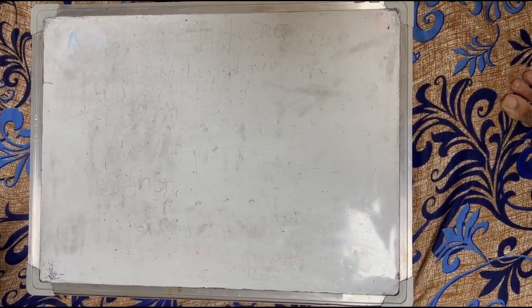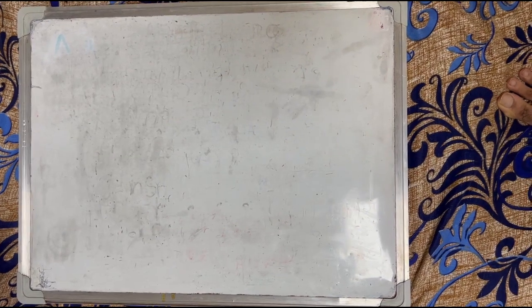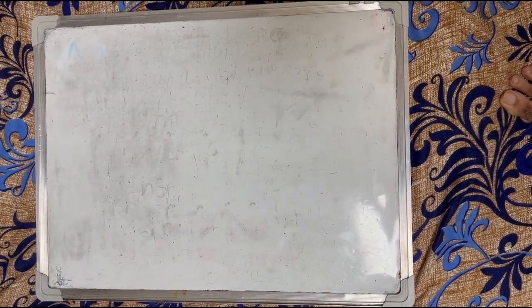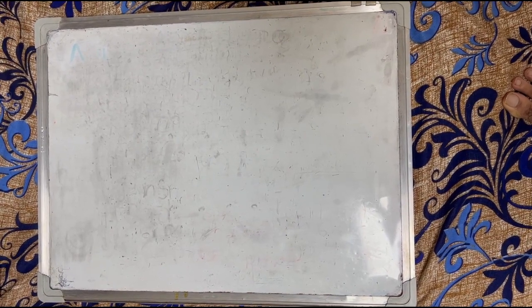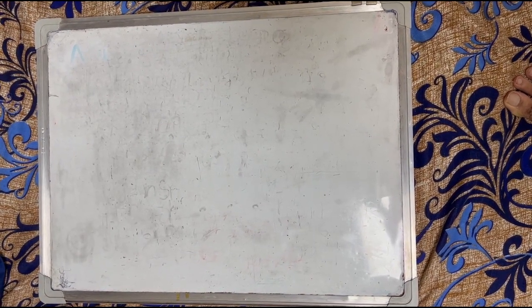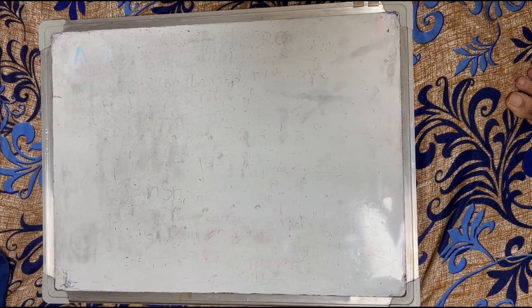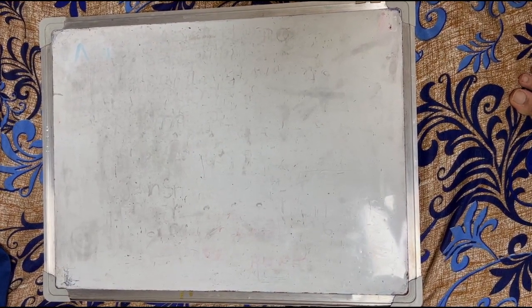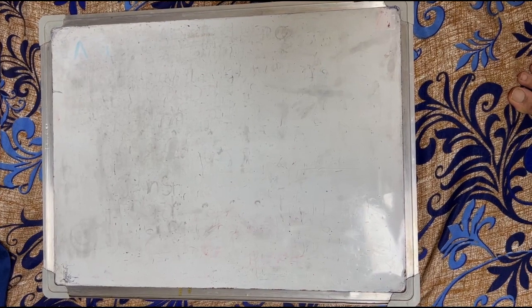Today I will be teaching phonics sounds of English letters which we teach in KG2. There are 26 letters in English alphabets. Now I am going to begin with letter A.